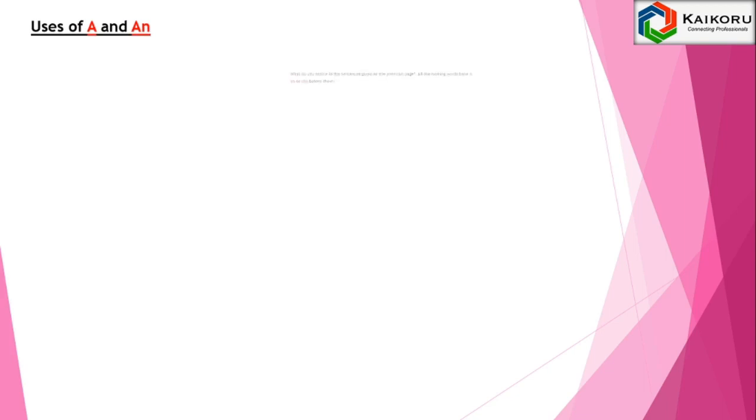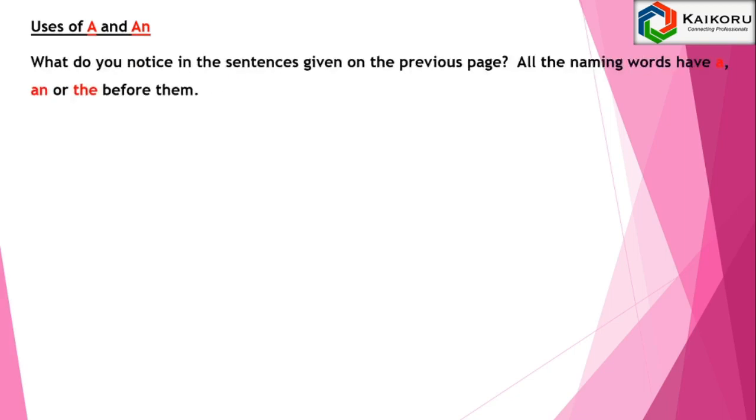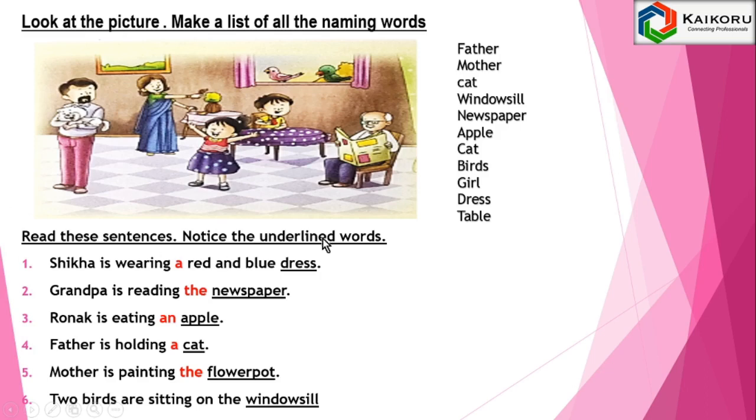Uses of a and an. What do you notice in the sentences given on the previous page? All the naming words have a, an or the before them. You can see here: a red and blue dress, the newspaper, an apple, a cat, the flower pot, the windowsill. In this, a, an and the are placed before the naming words.